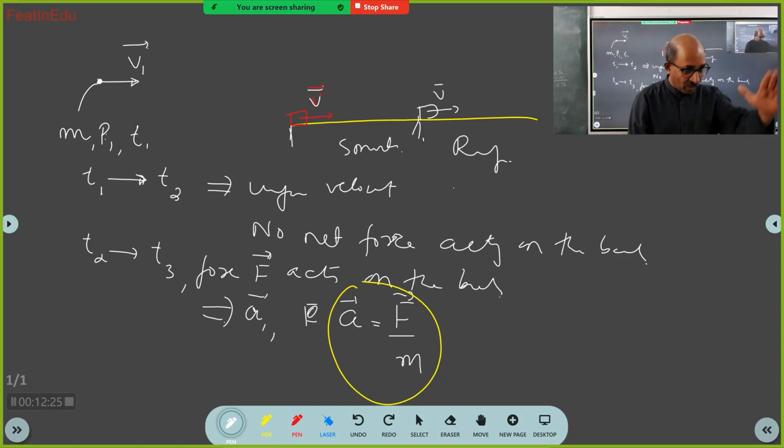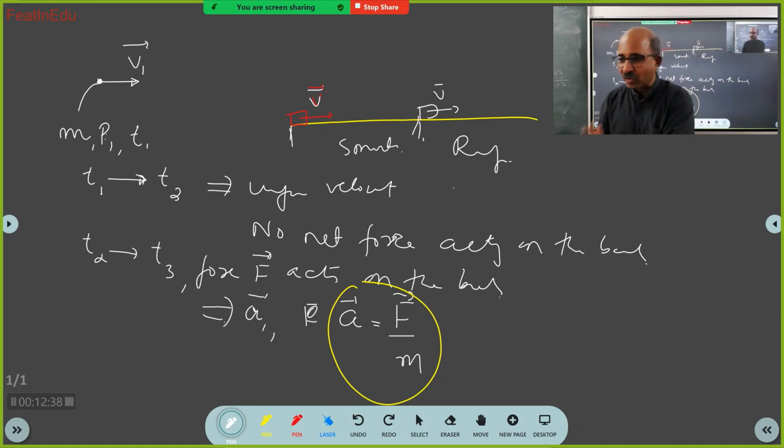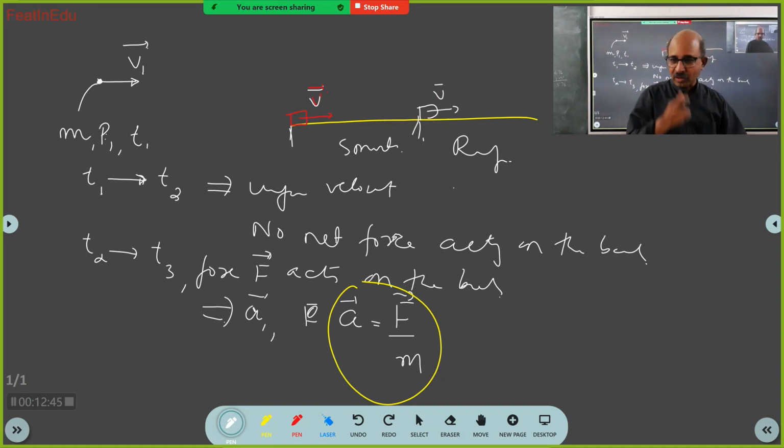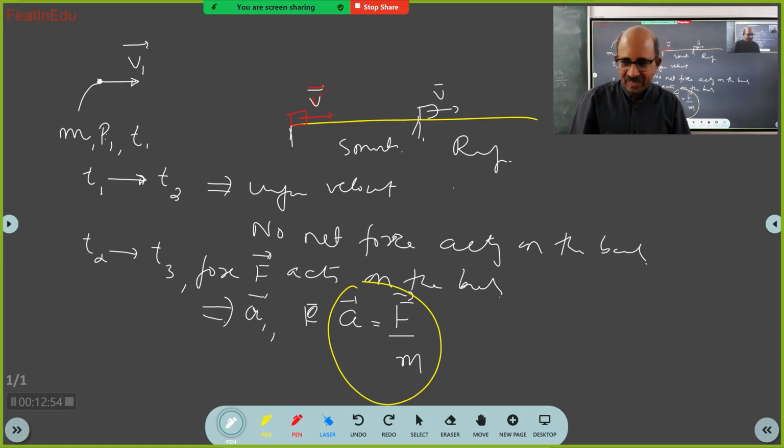Got it? See how I am telling. First, there is a set of conditions. If this set of conditions is satisfied, then you get the concept of friction. If one of these conditions is not satisfied, then there is no concept of friction. Correct? So here I have used the word contact because the two bodies come in contact. Clear?